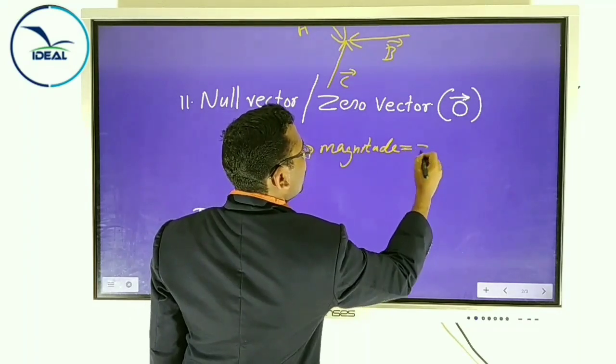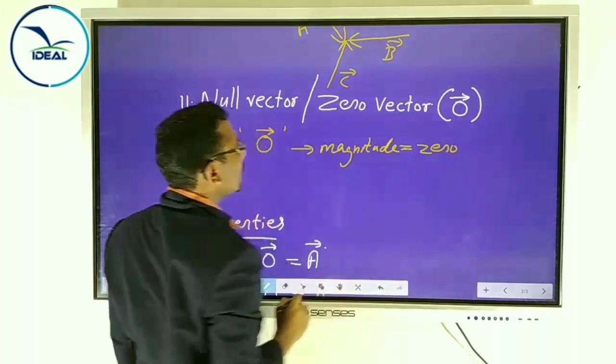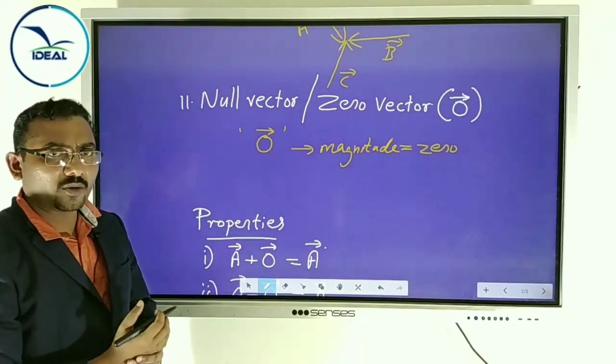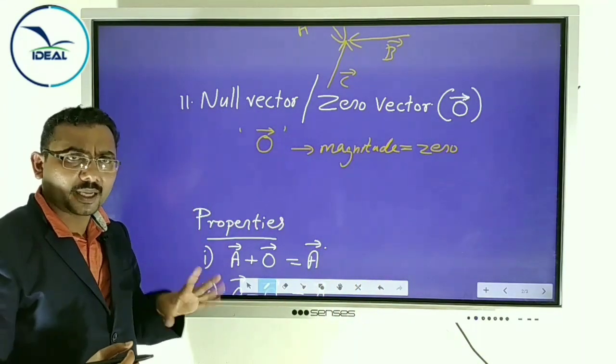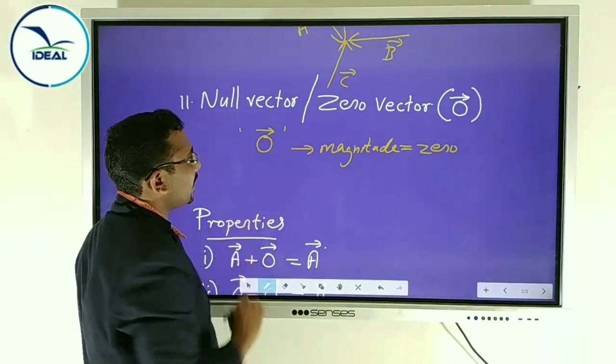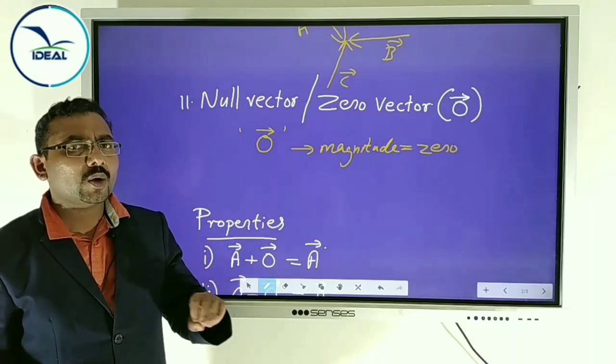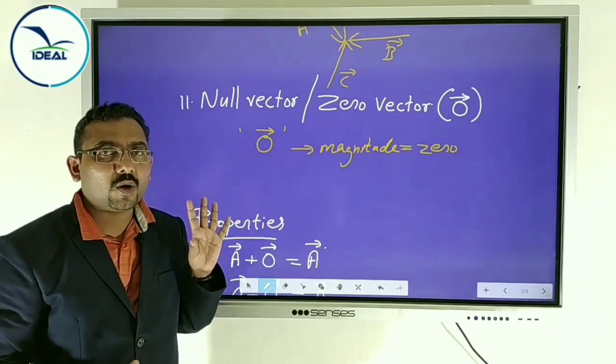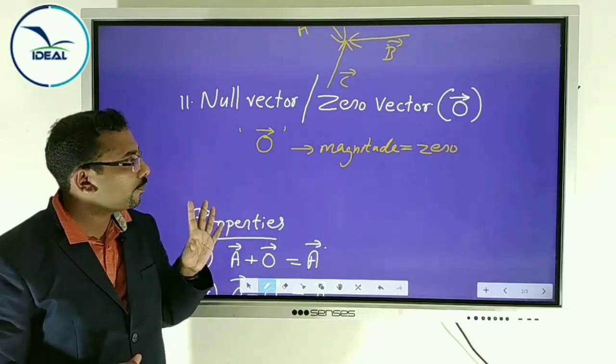Magnitude 0. So it is called a null vector or zero vector. Null means empty. What is the importance of this vector? It has zero magnitude and an arbitrary direction. We call arbitrary direction any direction.